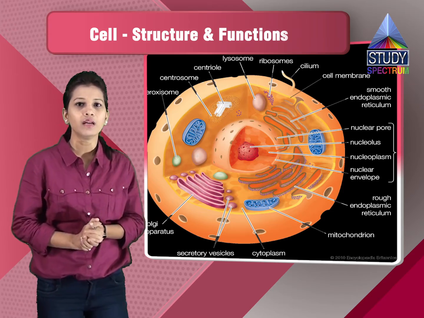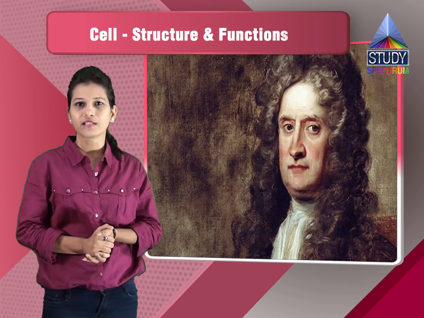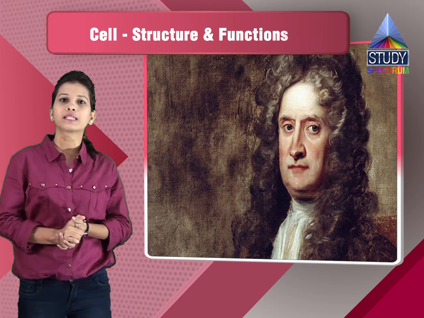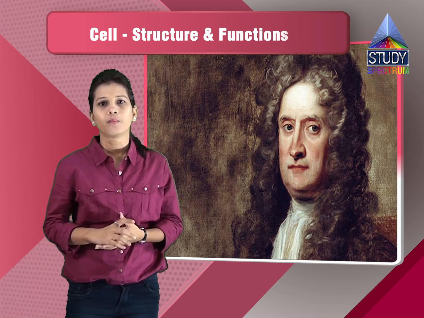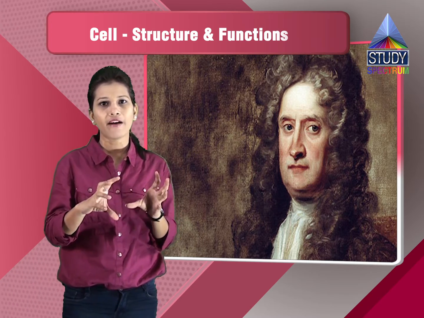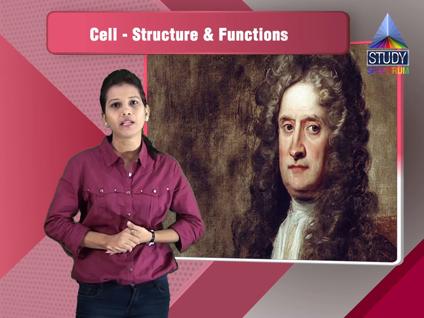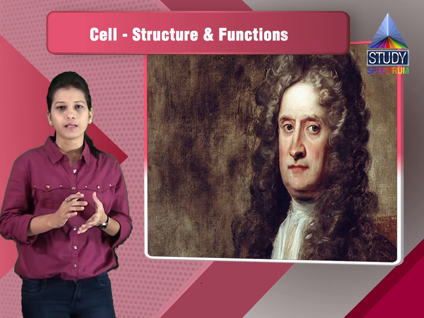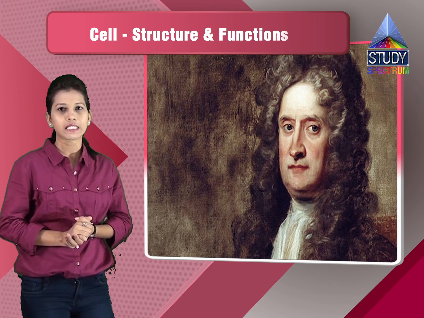Then the discovery: who discovered the cell? Robert Hooke, in 1664, discovered the cell. He discovered the cell in the cork of the bark of a tree, which shows that the cells have the same structure and a regular pattern, that is the hexagonal pattern which he observed in the bark of the tree. That is the structure of the cell. So the discovery was done by Robert Hooke in 1664.